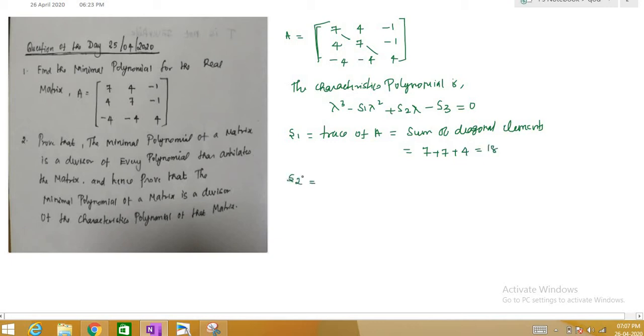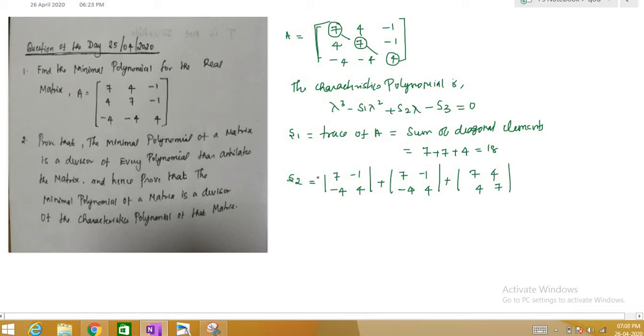Now you need to find S2. S2 is the sum of the minors of the diagonals. You can see the diagonals are 7, 7, 4. First you find the minor for the first diagonal: you omit the corresponding column and corresponding row. So you will have the remaining elements as 7, -1, -4 and 4, plus, for the second diagonal, you omit the corresponding column and row. So we will have 7, -1, -4 and 4, and for this diagonal you again omit the corresponding column and row. So you will have the entries as 7, 4, 4, 7, right?